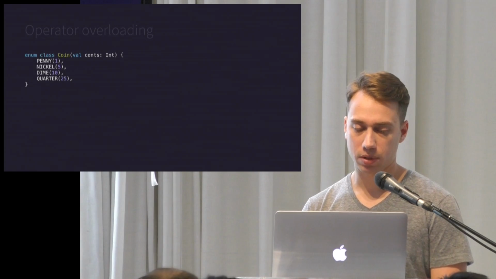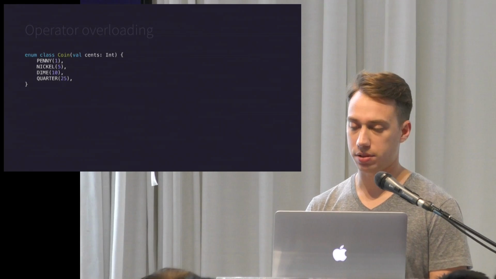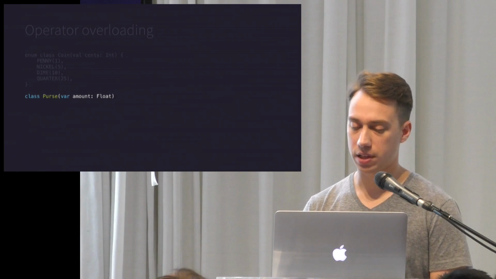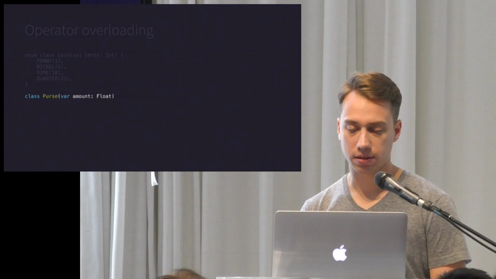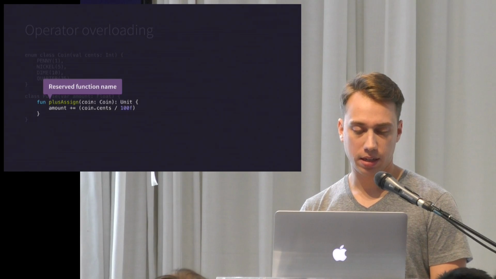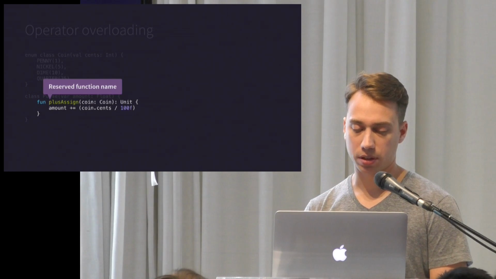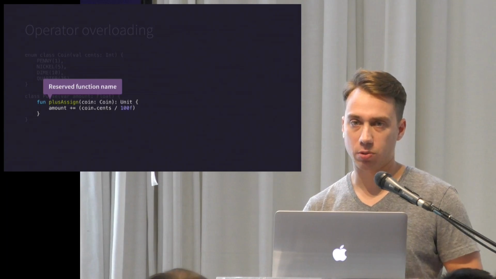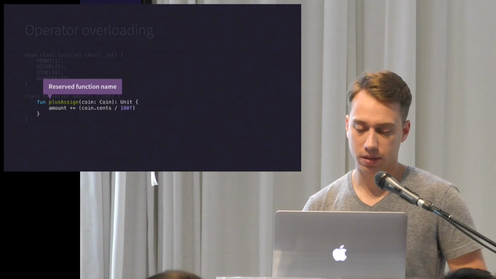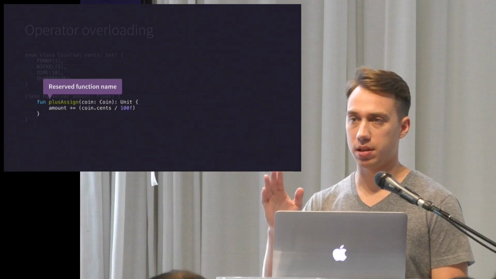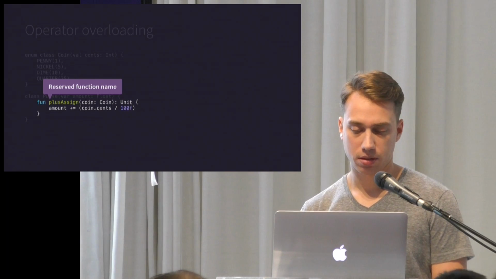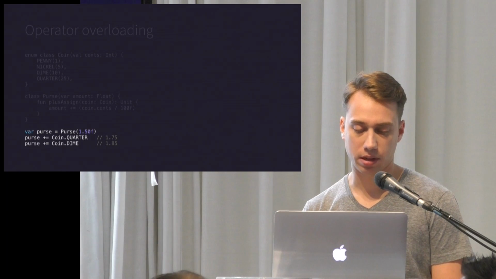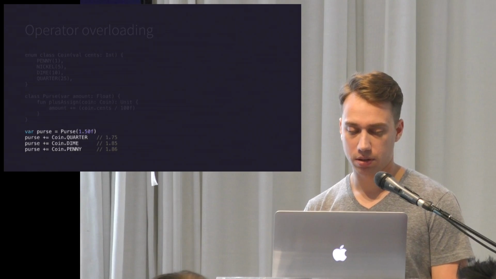So here we have an enum of coin that we created, and each coin has an integer cent value. And then we have a purse class, which has a float value for the amount of money it contains in dollars. And in this class, we create a function called plusAssign. plusAssign is a reserved function that the compiler will pick up on, and it will call this function whenever you use the plus-assign-like operator. So we create a purse instance, and we can add coins to it now, and that will modify the internal value of amount.